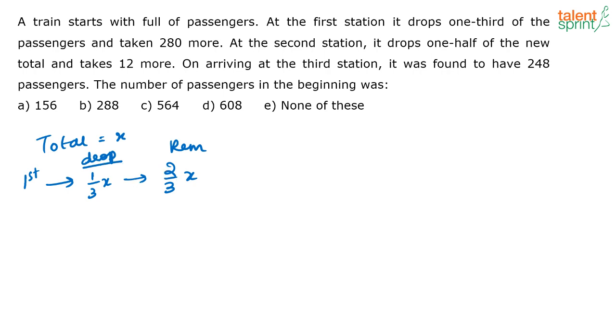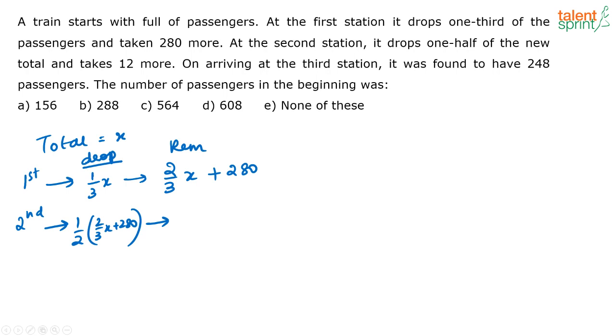Remaining is 2/3x. Then what is he doing? He is taking 280 people more. So now the number of people in the train is 2/3x plus 280. Now what is he doing at the second station? At the second station, he is dropping 1/2 of the new total. So half of 2/3x plus 280 is dropped at the second station.